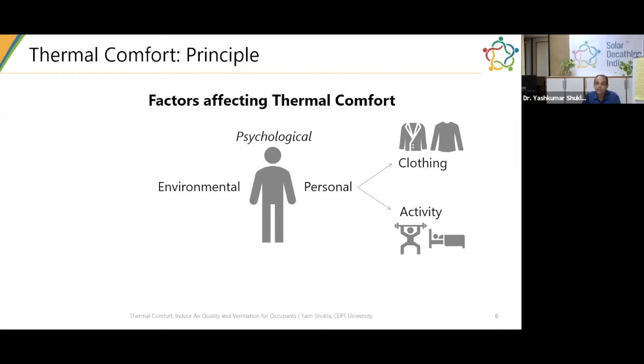So clothing is an important factor, where you have to see whether you are wearing a very thick coat versus shorts and a t-shirt like you are at home.